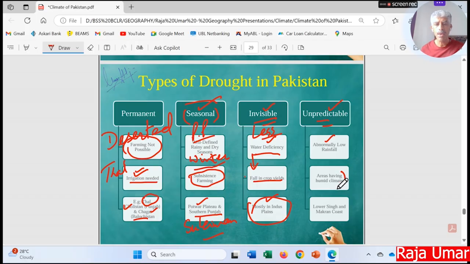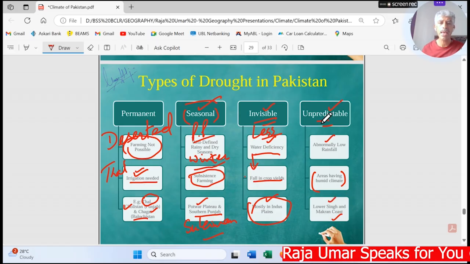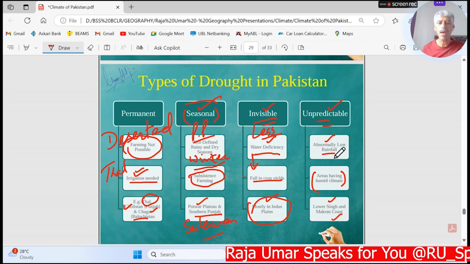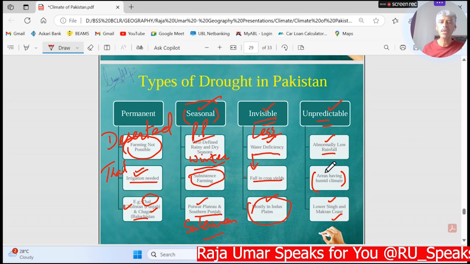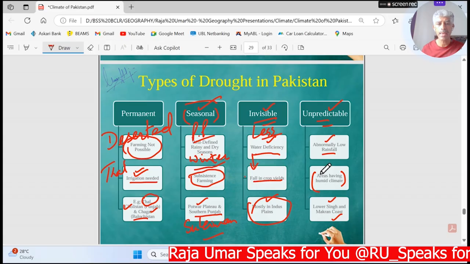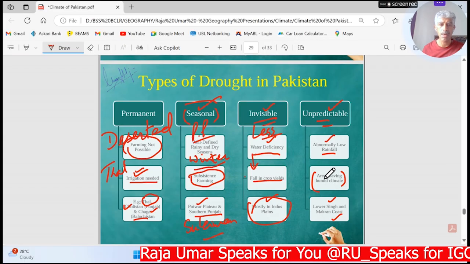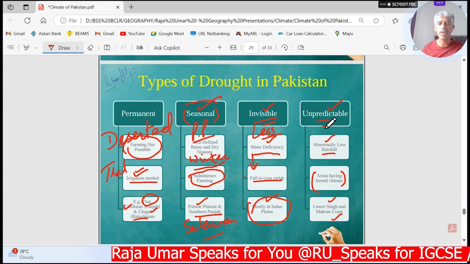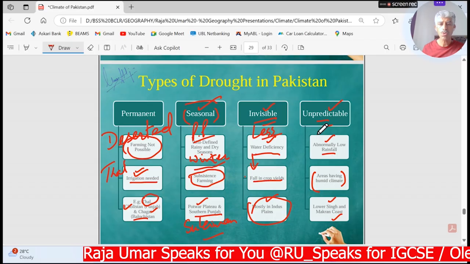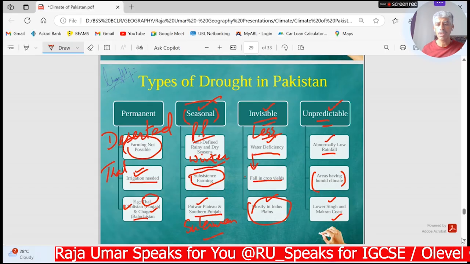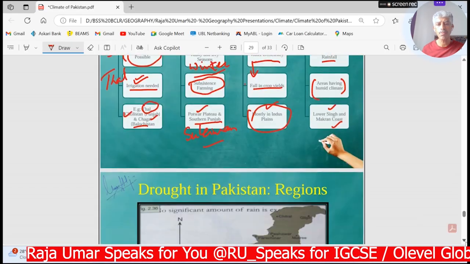So areas having humid climatic conditions might be facing the unpredictable drought over there. So lower Sindh and Makran coastal areas experience the unpredictable droughts, that they might be having rainfall one year, but the next year they might not be getting rainfall in the same months, leading to unpredictable drought in those regions. So this is about the types of droughts in Pakistan.